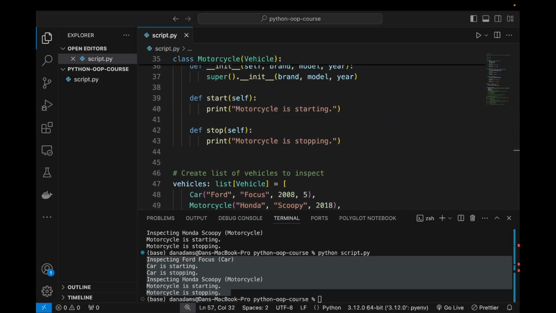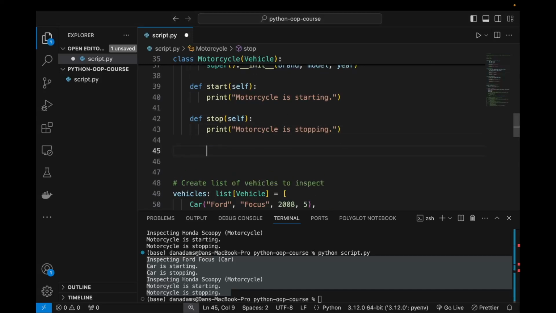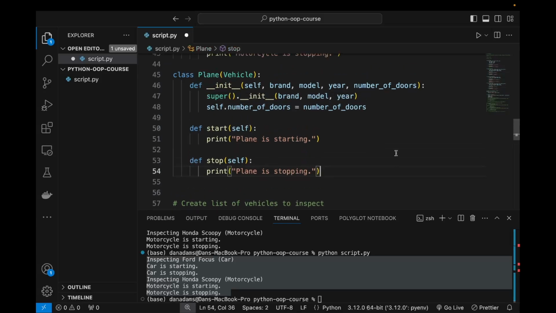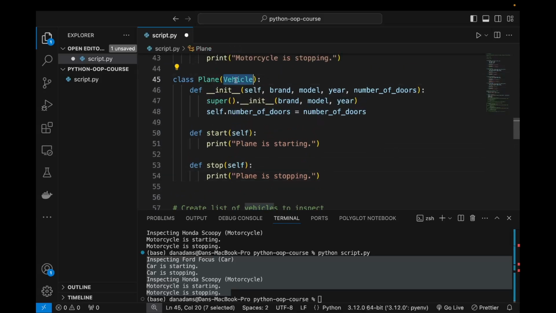So if we actually add another type of vehicle, so let's say we add a plane class, okay? So here I've just pasted in a plane class, which extends the vehicle class. We then set up the brand, model, year, and planes also, like cars, have a more specific attribute for the number of doors. And then we override these start and stop methods from the vehicle superclass.